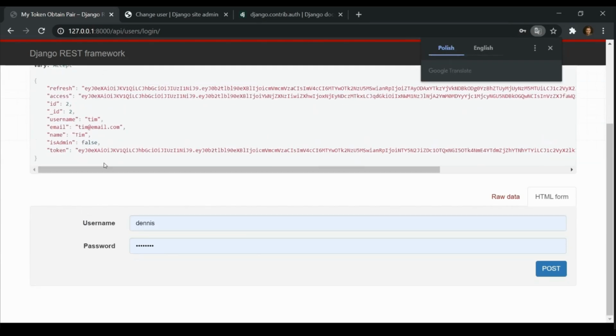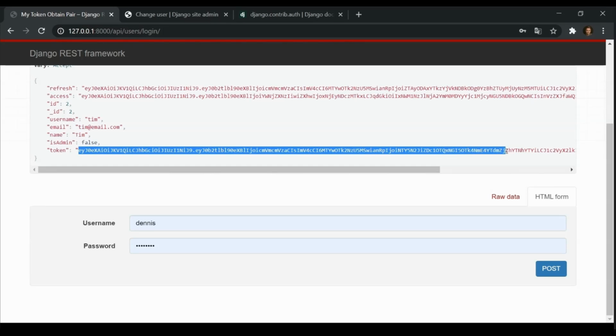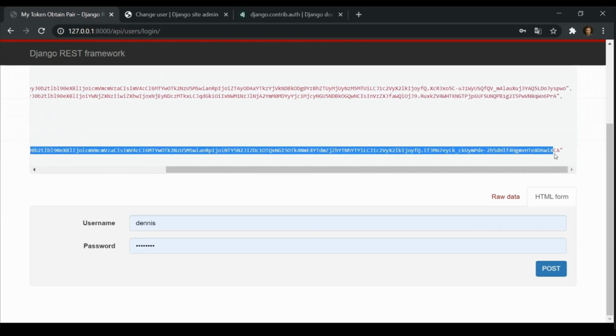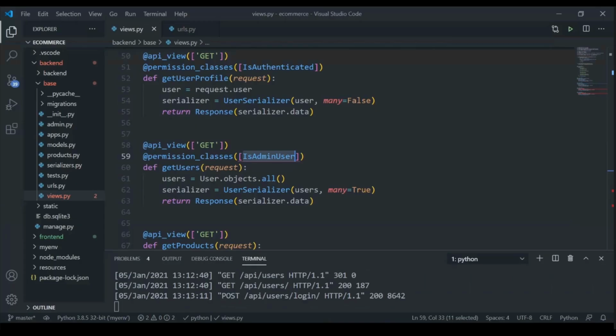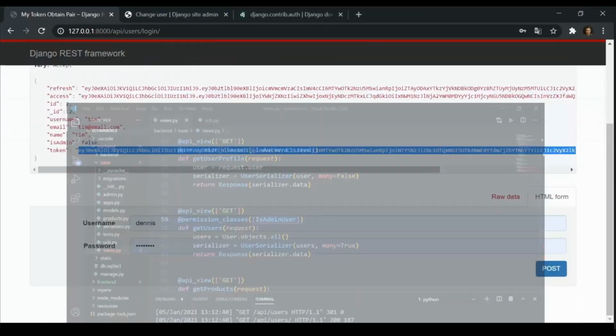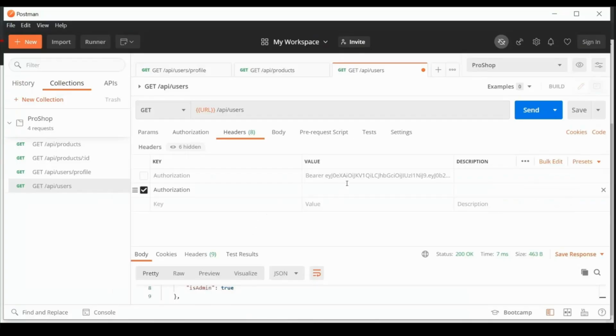Now we have a new user, but he's not an admin. So he does not have the admin permissions. So if I get this token, and remember access right here and token are virtually the same thing, they are just encoded differently. So I get this new token, I'm going to paste this in. So Tim is not an admin user.